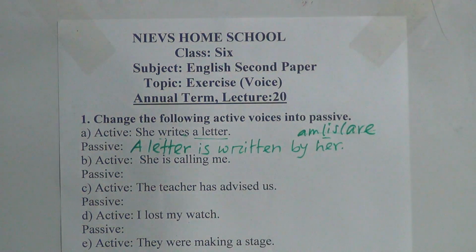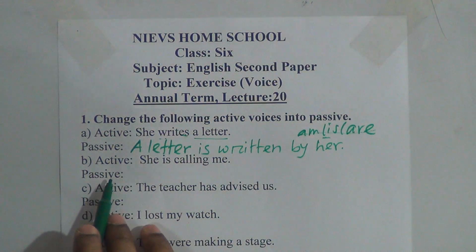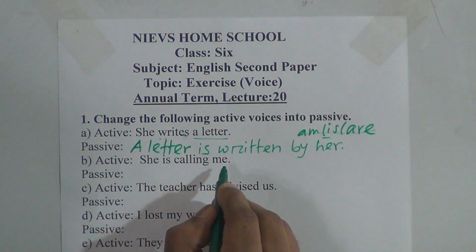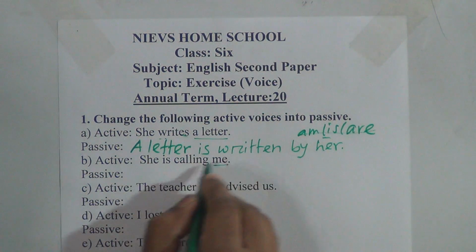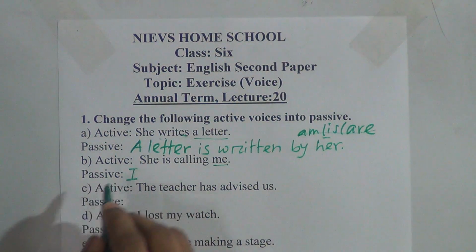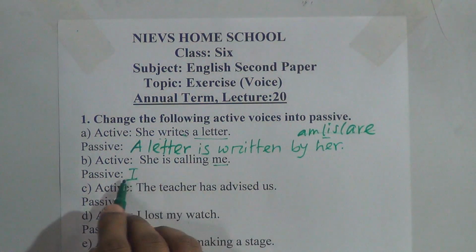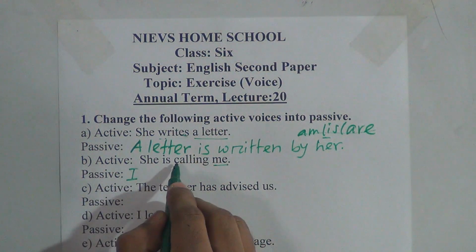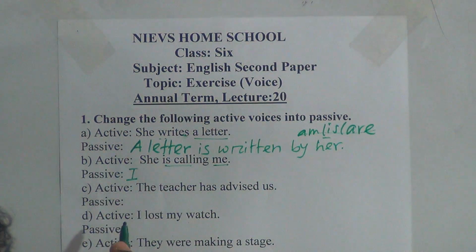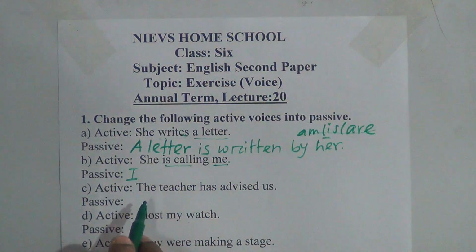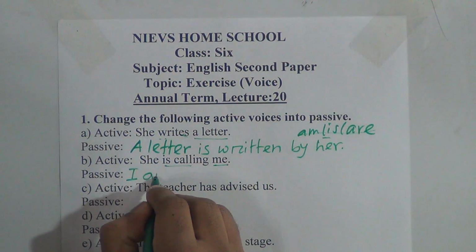Next one, active: She is calling me. Me here is the object, and it will be the subject, so this will be I here. She is calling is present continuous tense. In present continuous tense, we put the auxiliary verb am being, is being, are being. So after I, we have to put am being.